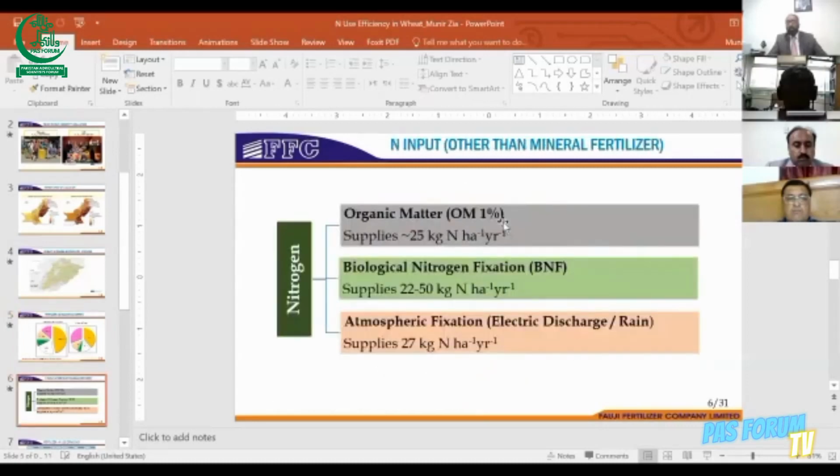The other inputs of nitrogen for our crops, through which a farmer can get nitrogen, are organic matter if applied, then biological nitrogen fixation, and the third one, atmospheric nitrogen fixation. The fourth factor would definitely be the fertilizer input, through which the majority of the nitrogen input is contributed towards crops in our country.